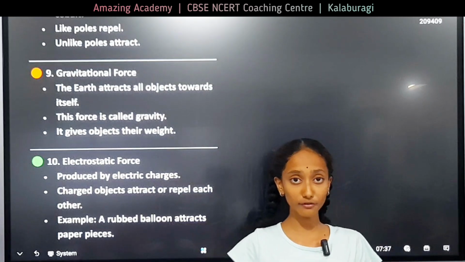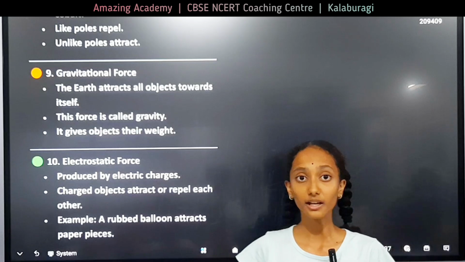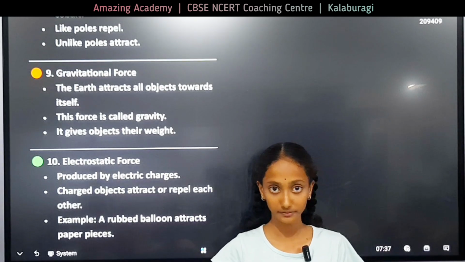Electrostatic force. It is a force exerted by a charged body on another. Example: a small piece of paper attracting to a comb when it's rubbed on your head.